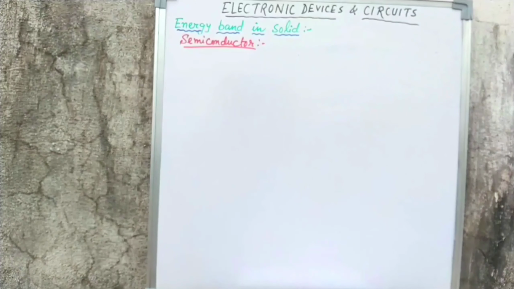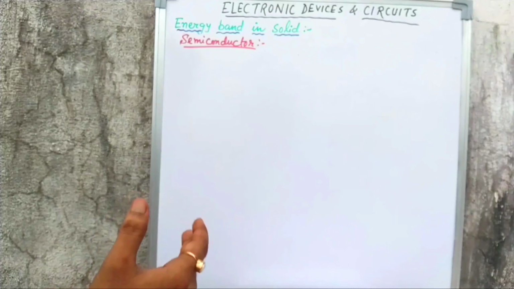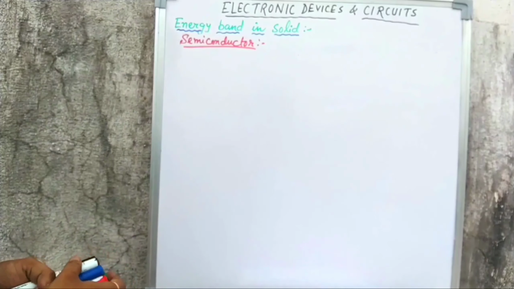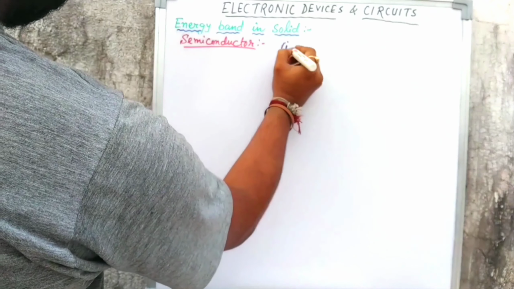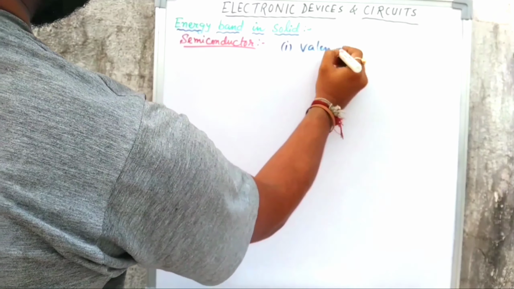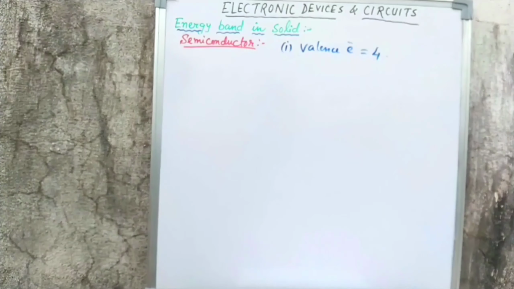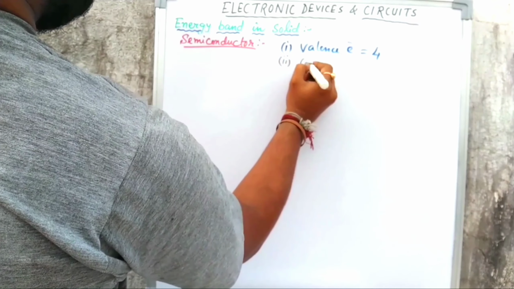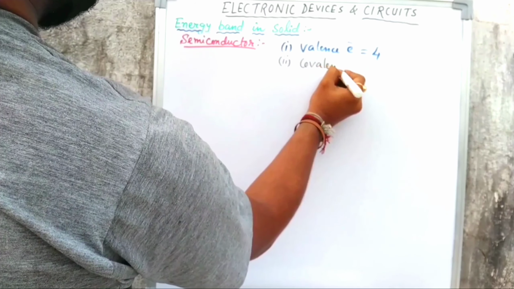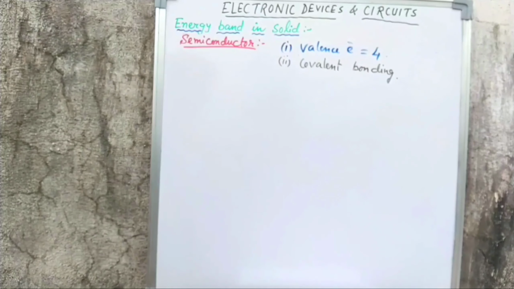Now here you can see the energy band in solid. Semiconductors belong to group 4 elements in the periodic table. One point, first of all you have to remember, it has valence electrons 4. Second, most important point, it has covalent bonding. Covalent means sharing of electrons. Conductor has metallic bonding, insulator has ionic bonding, but in semiconductor it is covalent bonding.